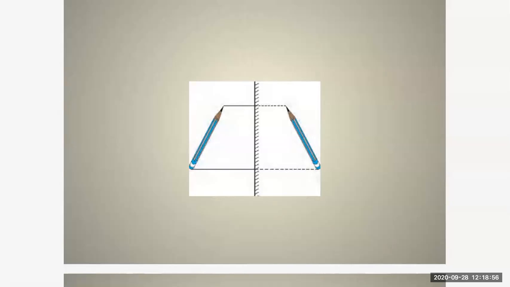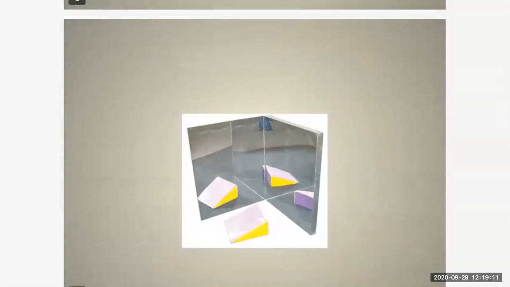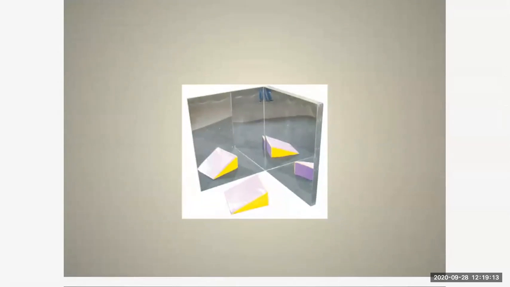Okay, so when a person is standing in front of any mirror, plane mirror, how the image is formed, what is the nature of the image, so it will be in this way, right? So now you can take this example. Okay, another example where you will place two plane mirrors at an angle of 90 degrees to each other.